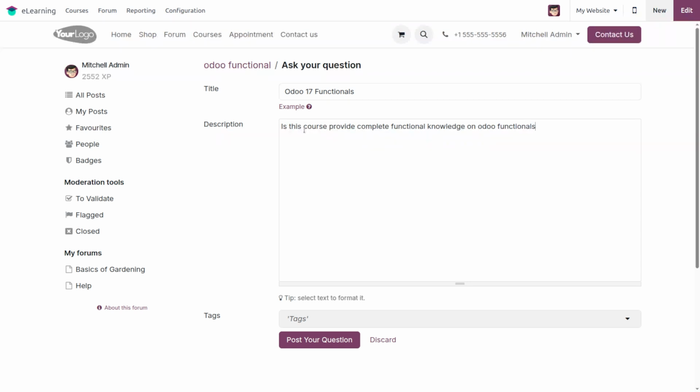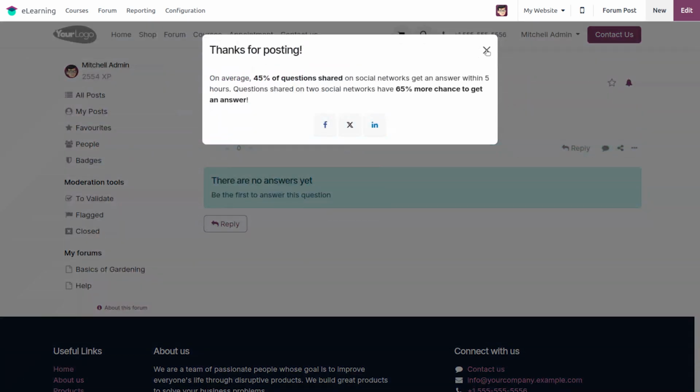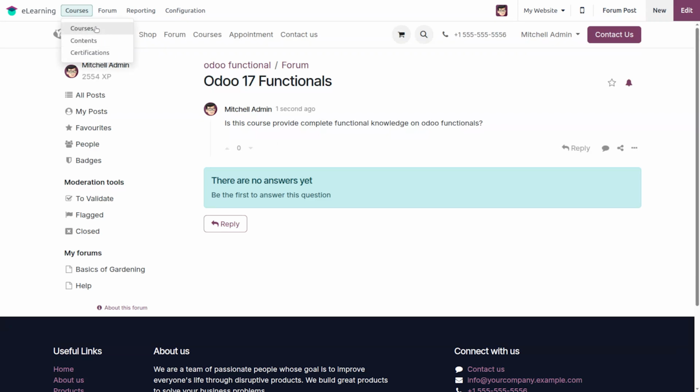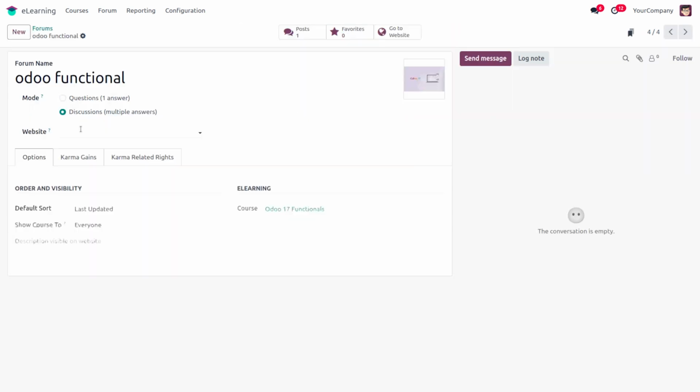We can add the question, is this course providing complete functional knowledge on Odoo functionals? Like this, we can add the question and post it here. Like this, a user can add a question and post it. Then we can move to the courses, and in this we can open the forum. Here when we open this forum, we can see one post has been added.